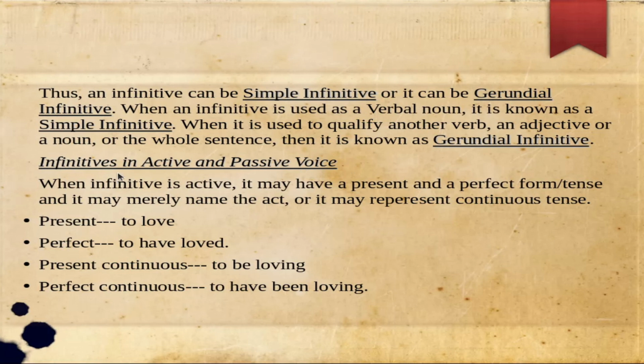Now let us discuss infinitives in active and passive voice. When we use an infinitive in active voice, it may have a present and a perfect form or tense, and it may merely name the act, or it may represent continuous tense. That is, we can use an infinitive in active voice in present or perfect tenses, or in present or perfect continuous tenses. In present tense, the infinitive will be to love. In perfect tense, it will be to have loved. In present continuous, it will be to be loving. In perfect continuous, it will be to have been loving.